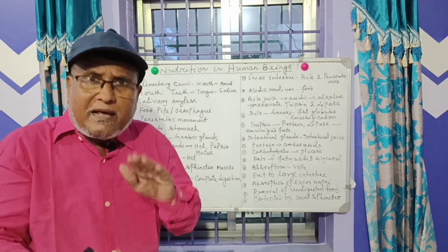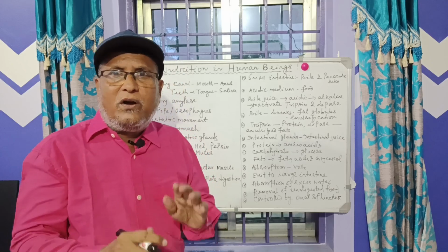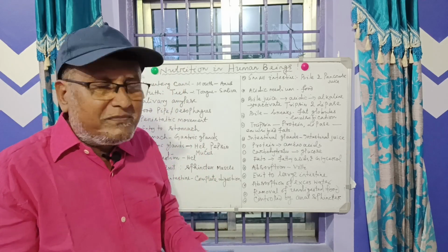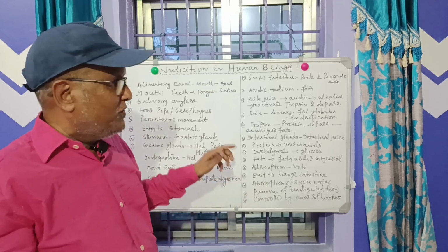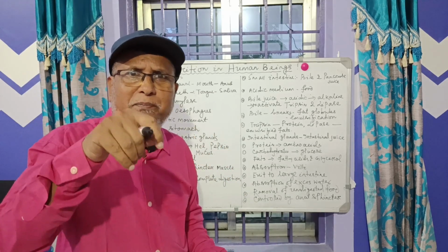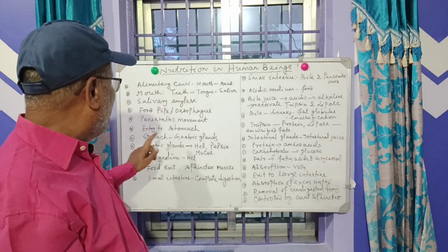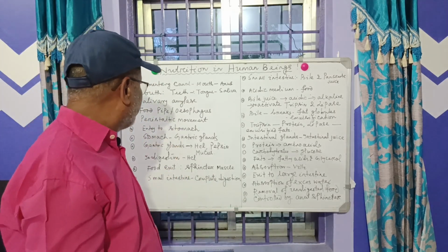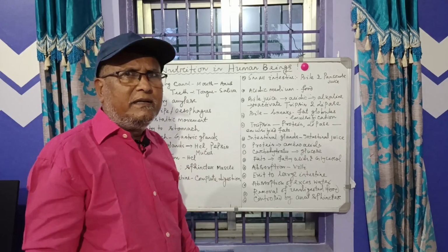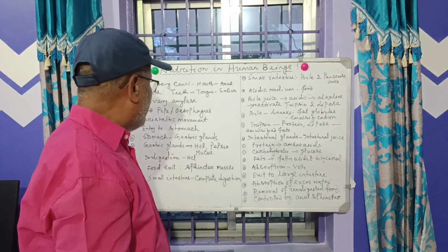It is the rhythmical contraction and relaxation of muscles, the longitudinal and circular muscles, so that the food is pushed forward. As a result, the food enters our stomach.